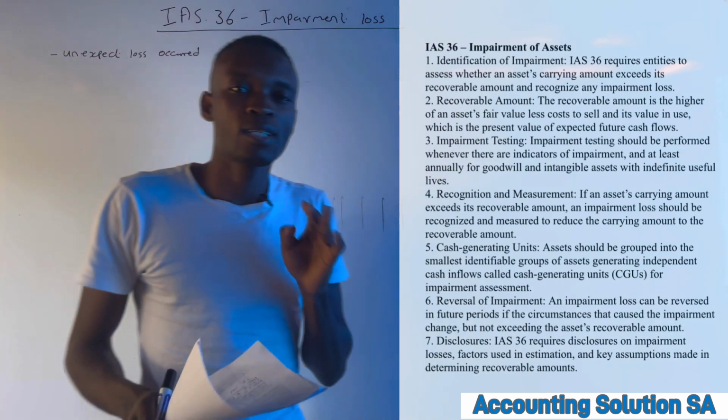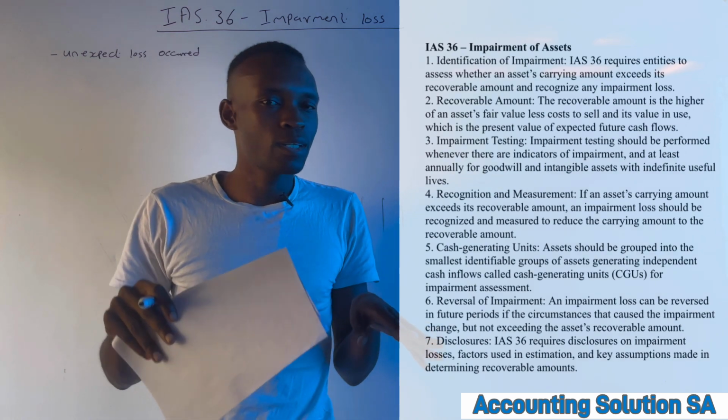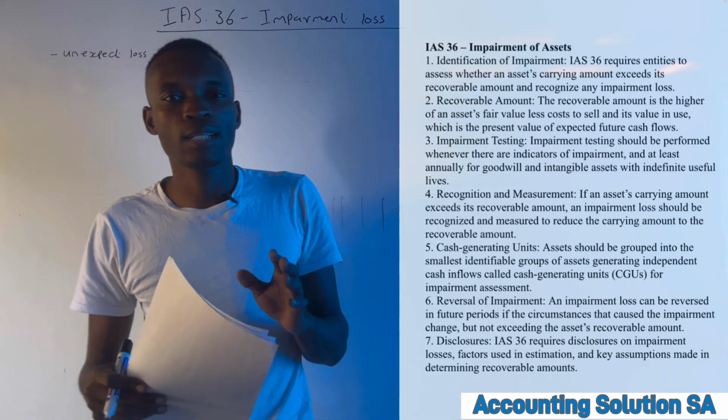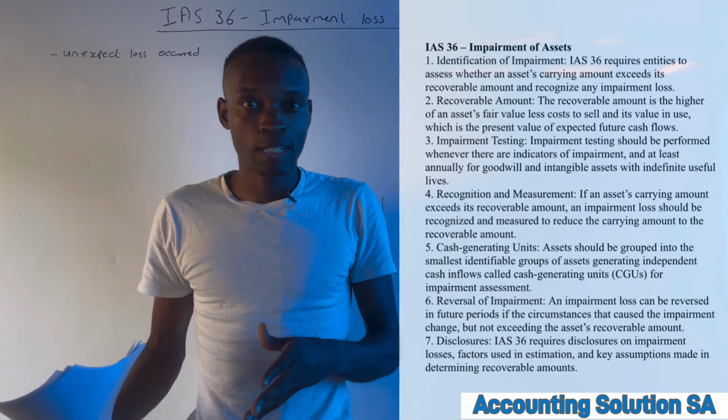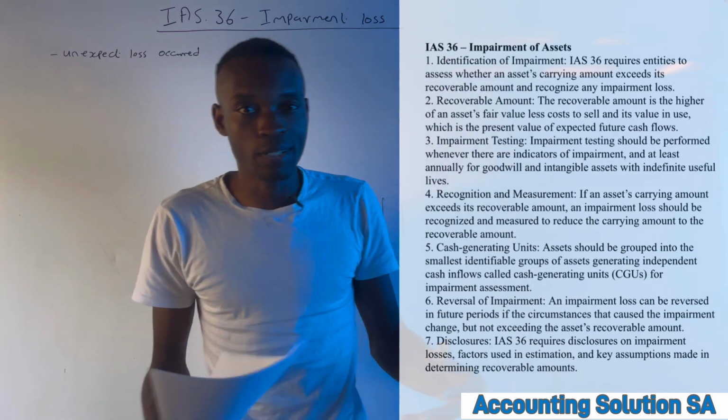Some of you can say that impairment loss is not different from depreciation. It's different, guys. The difference is that with depreciation, when we buy an asset, we know that that asset is going to depreciate.